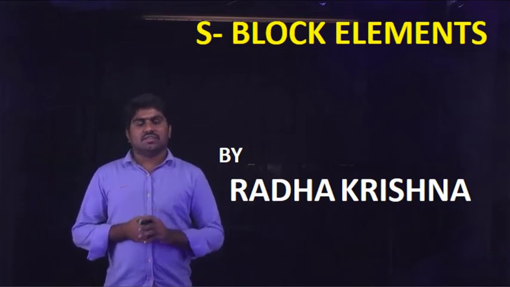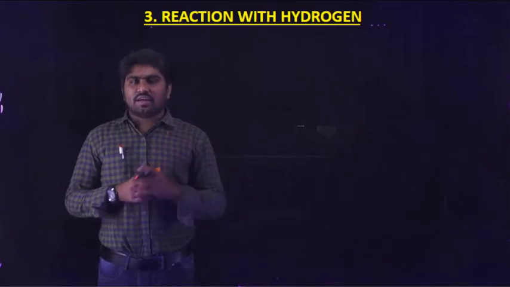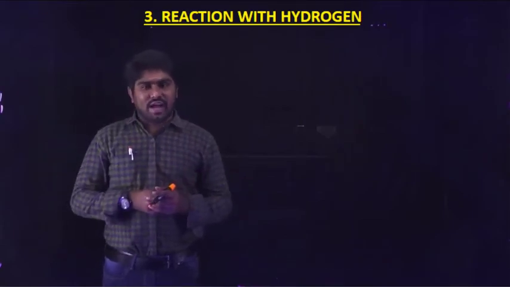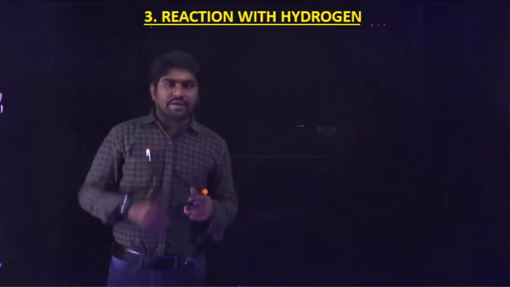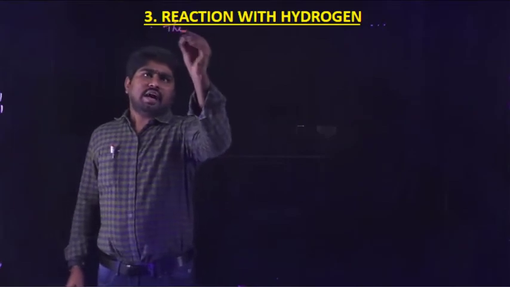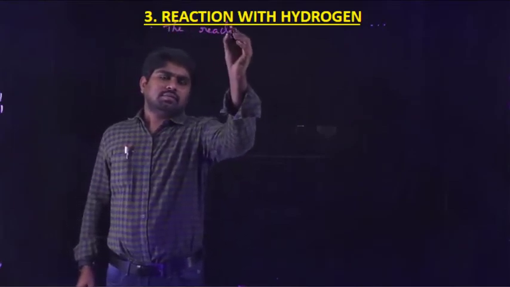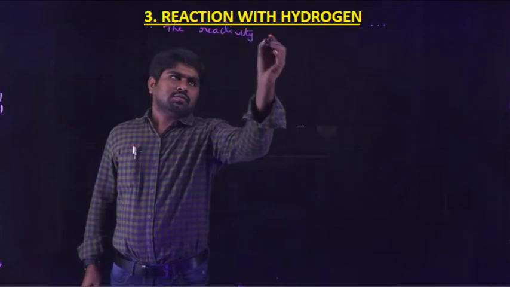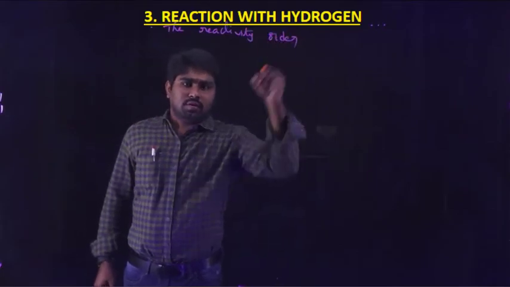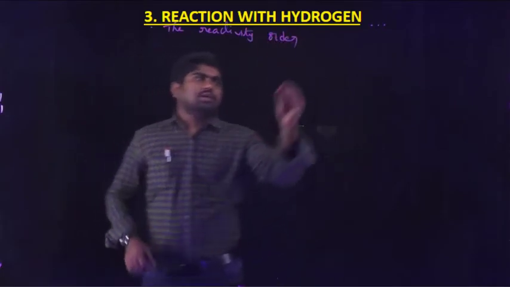This is Radhakrishna. The next chemical property in alkali metals is reaction with hydrogen.